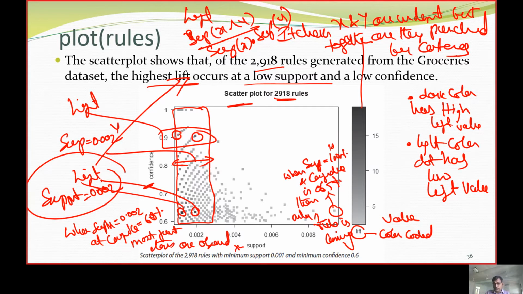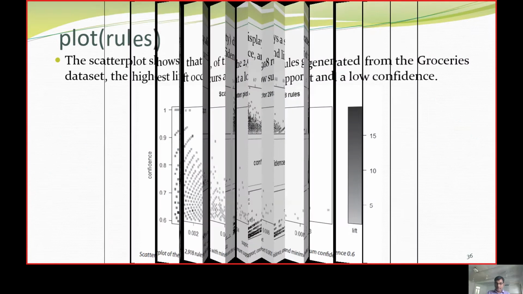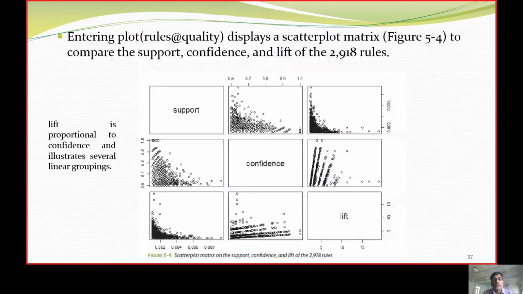In this model, we are going to generate the graph. Next one. There is another scatter plot. Here the x-axis is lift, and the y-axis is support.